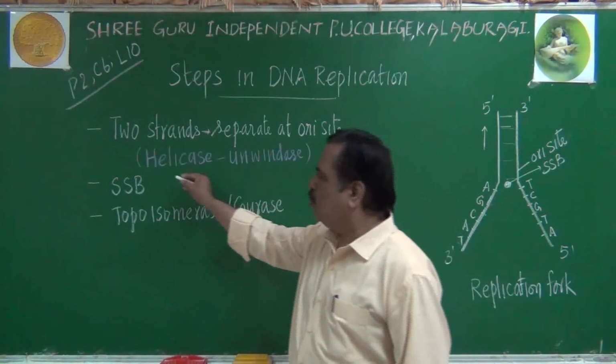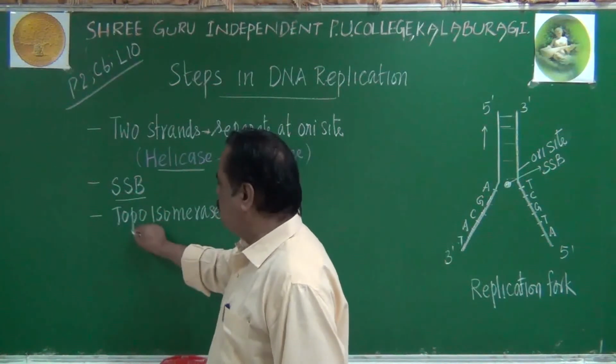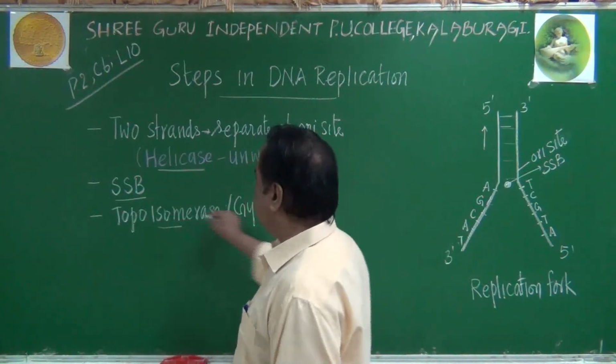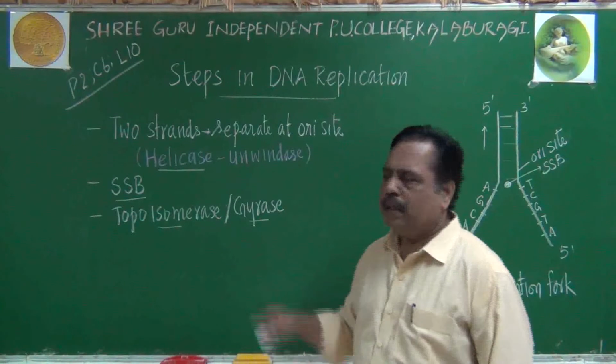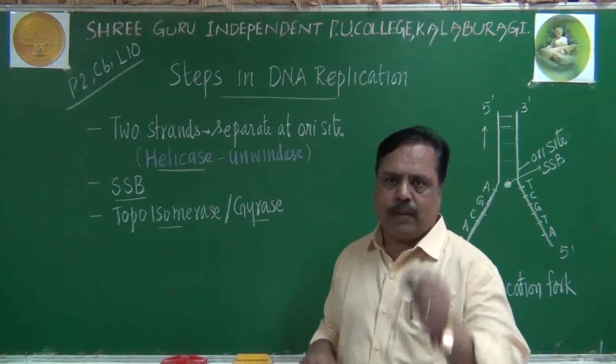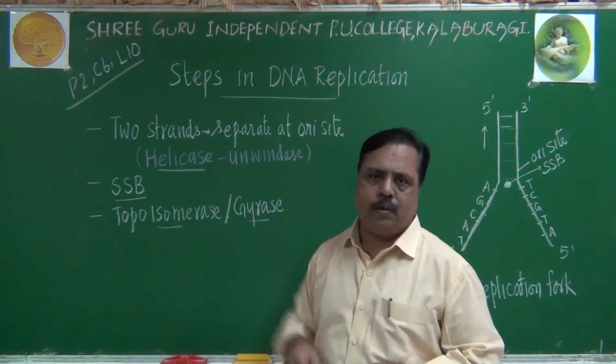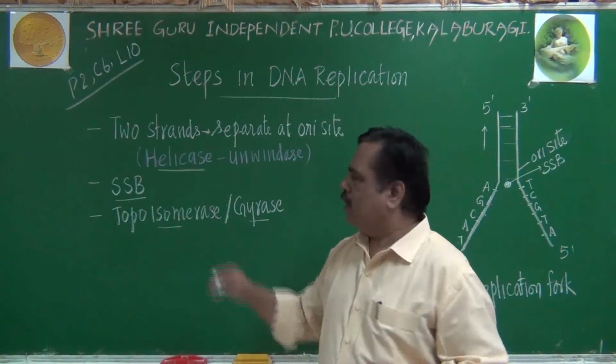I told you the role of helicase, SSB single stranded binding protein, and gyrase or topoisomerase. Helicase will be unwinding the two strands from the ori site. It is capable of identifying the ori site, remember.